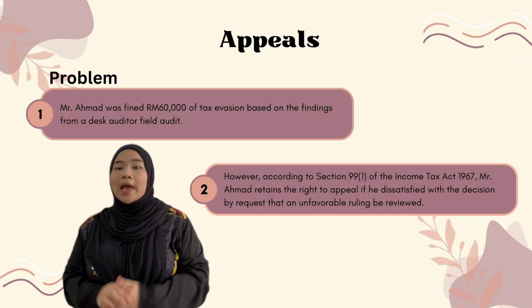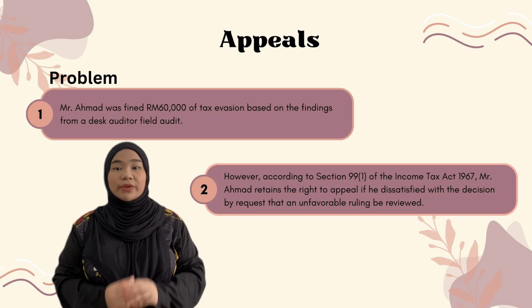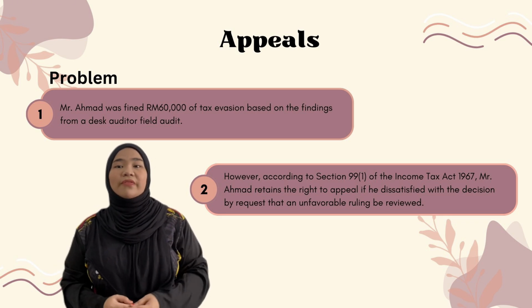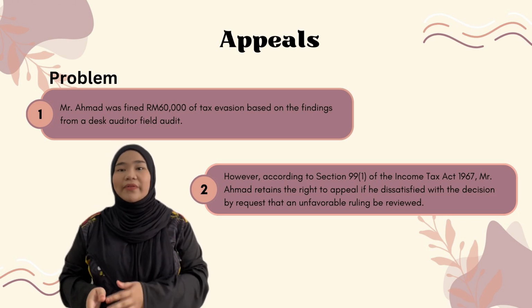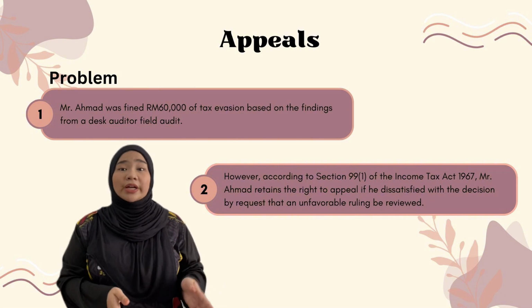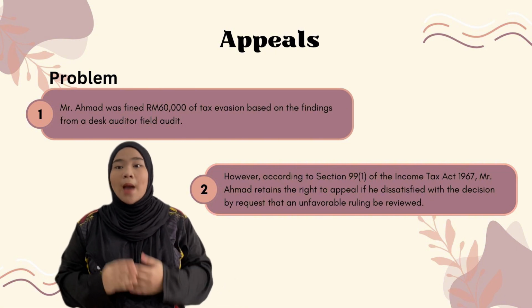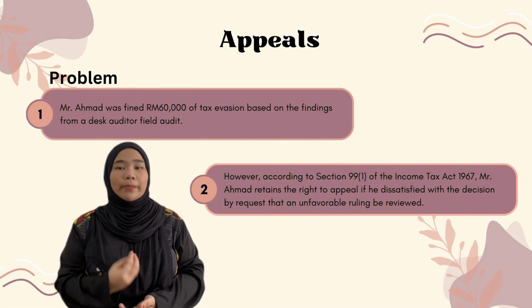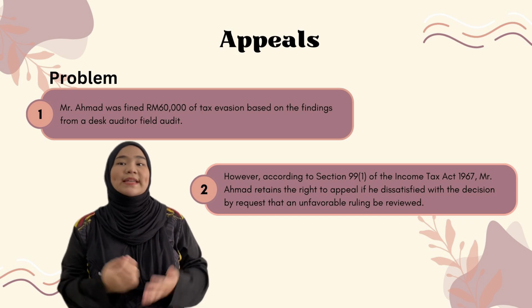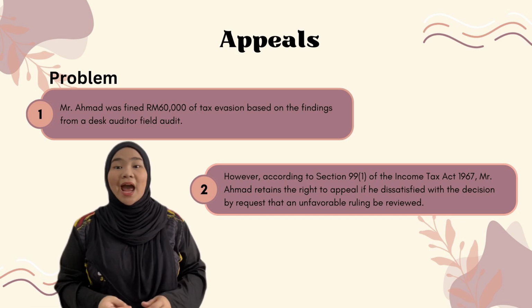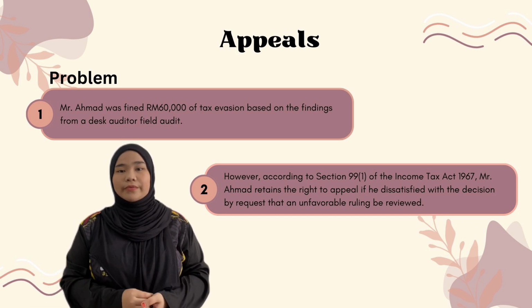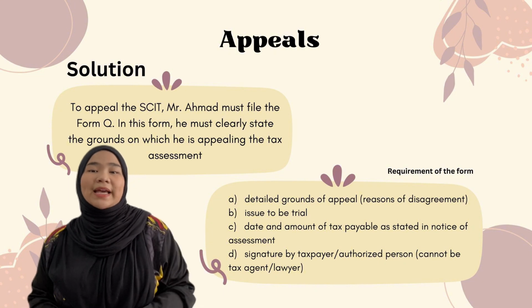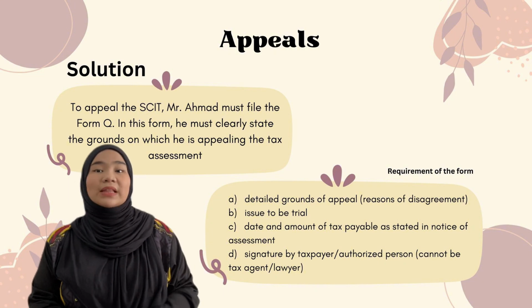Next, the appeals. Mr. Ahmad was fined RM16,000 for tax evasion based on the findings from a desk audit. However, according to Section 91 Subsection 1, Mr. Ahmad retains the right to appeal if he is dissatisfied with the decision, by requesting that an unfavorable ruling be reviewed. The solution: to appeal to the SCIT, Mr. Ahmad must file Form Q.